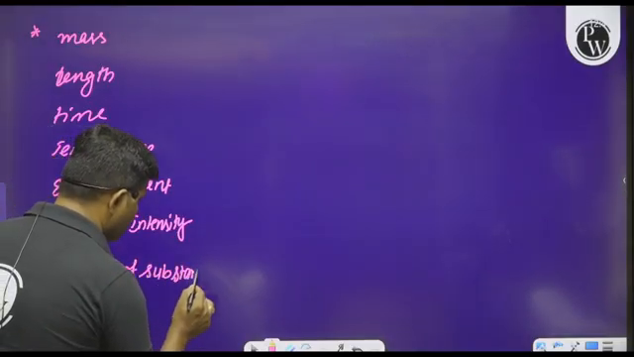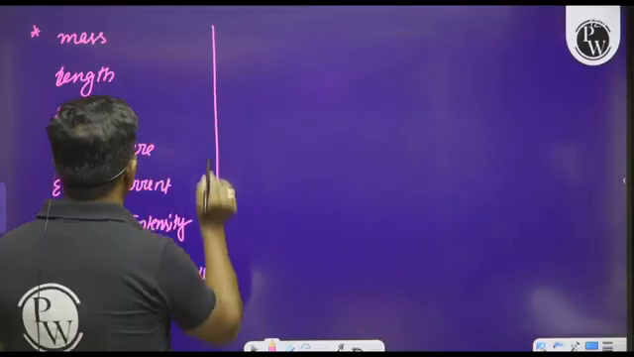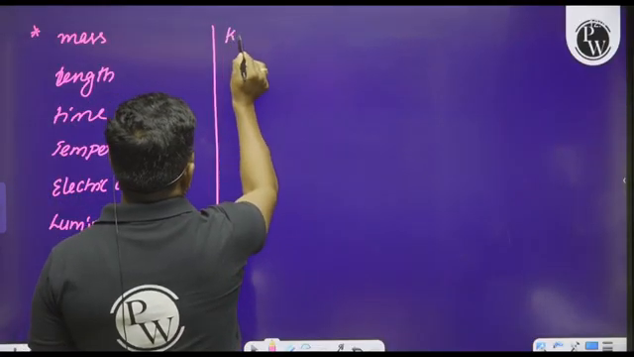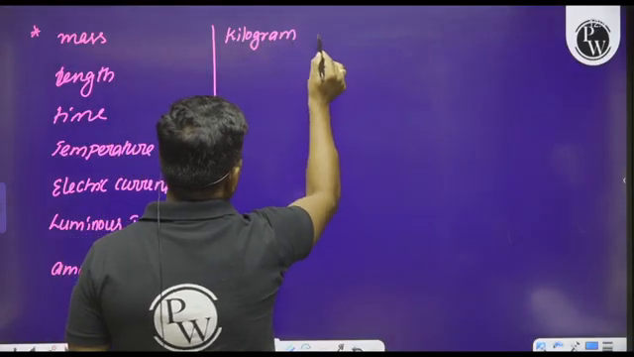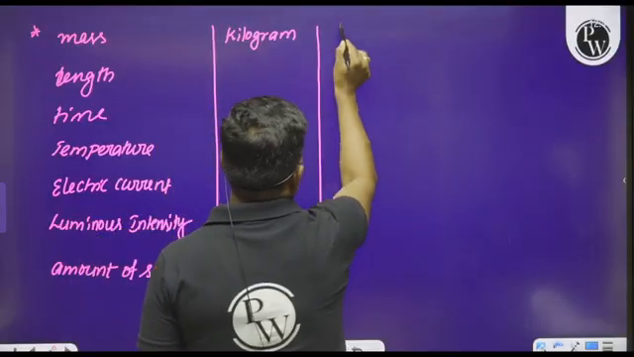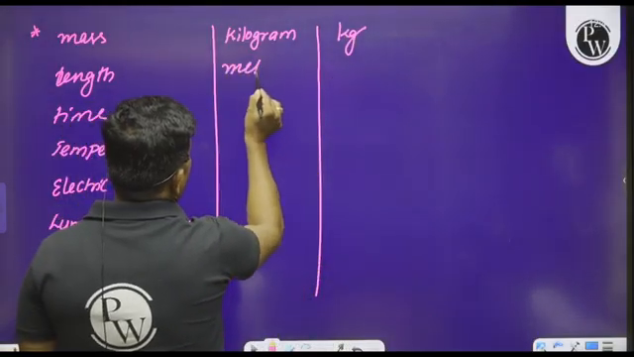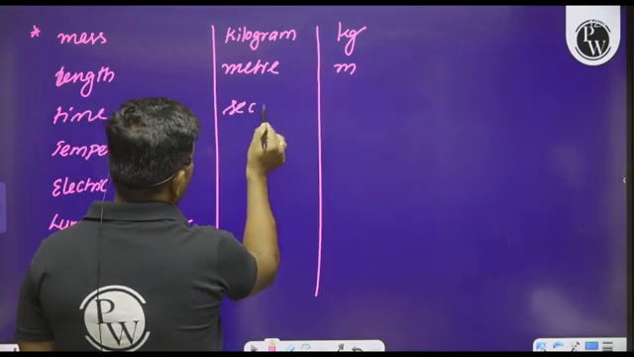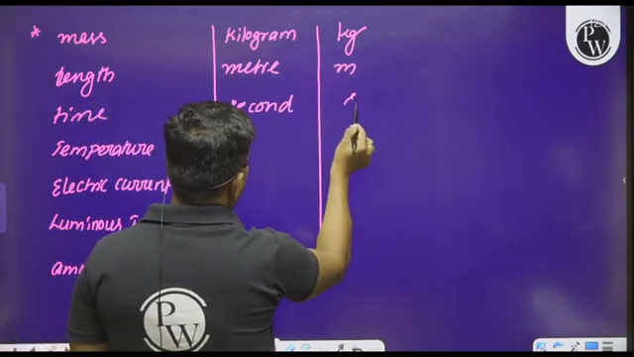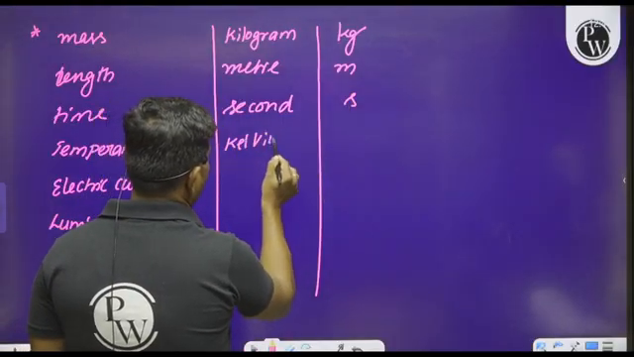So what are the units? Please observe this. Mass is measured in kilogram, and the symbol is kg. Length is measured in meter, symbol m. Time is measured in second, symbol s.